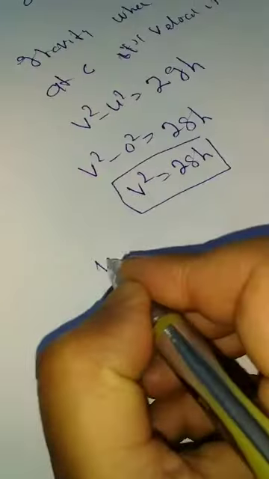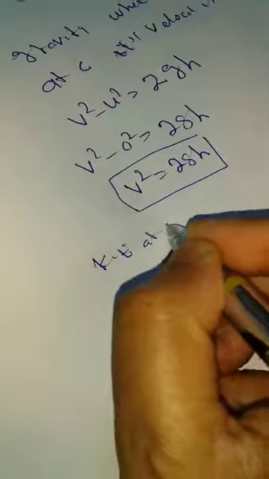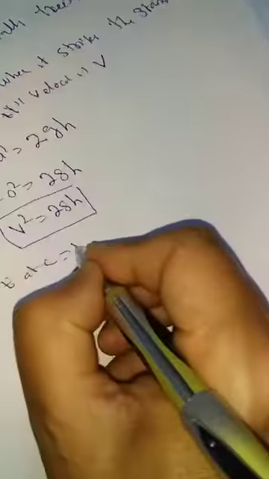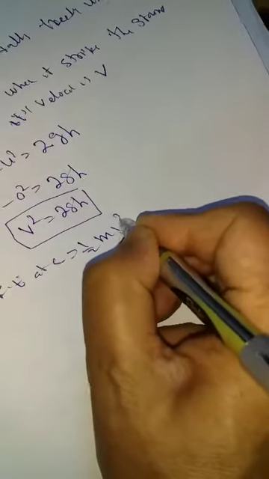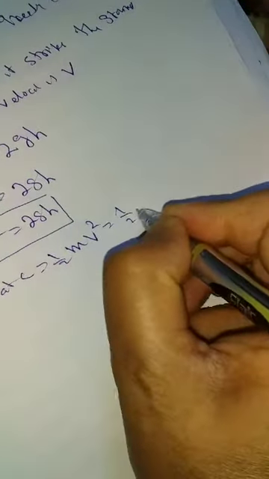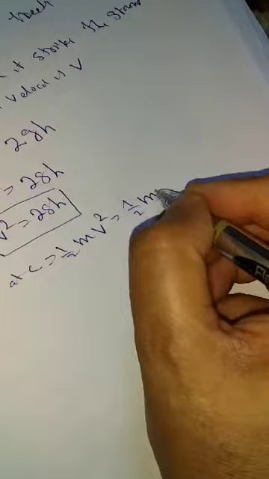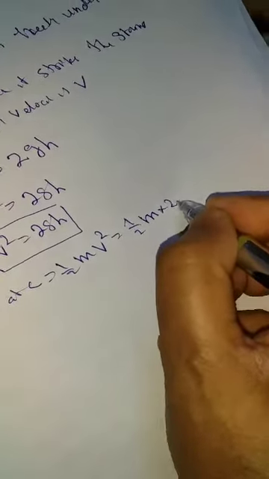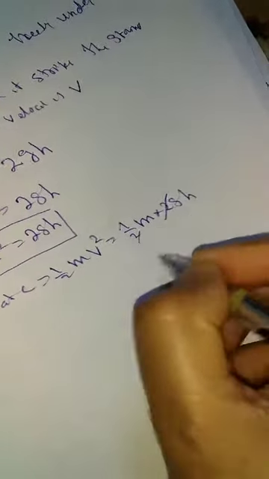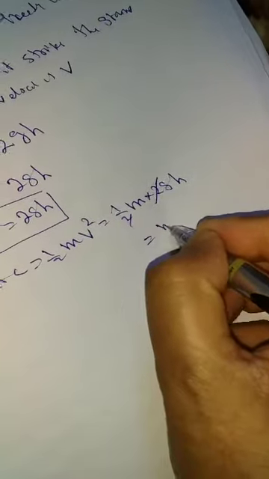Now kinetic energy at C is equal to 1 half of m v square, as per the formula. So 1 half of m, and what is the value of v square? It is 2gh. The 2 and 2 cancel. Kinetic energy at C is equal to mgh.